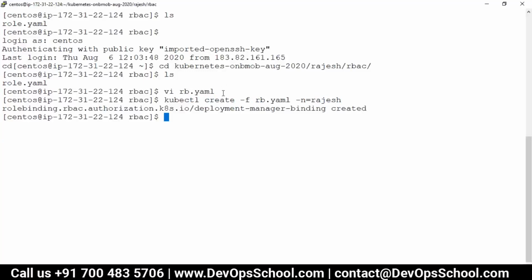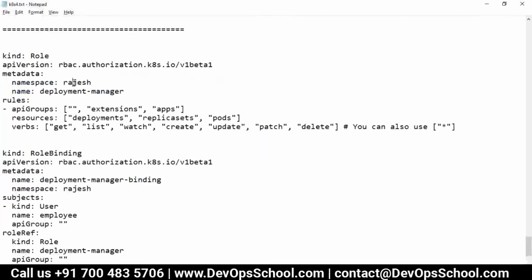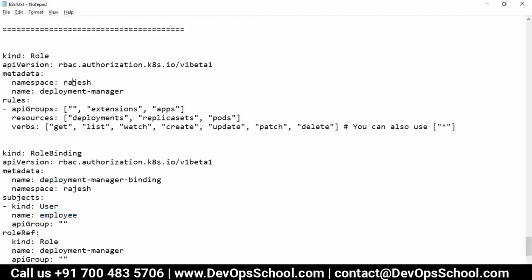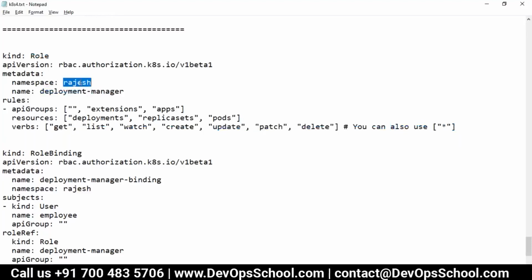So that is done. So guys, role binding has been done. That means user employee should be able to be a part of this role, deployment manager, and he should have access to the namespace called Rajesh.